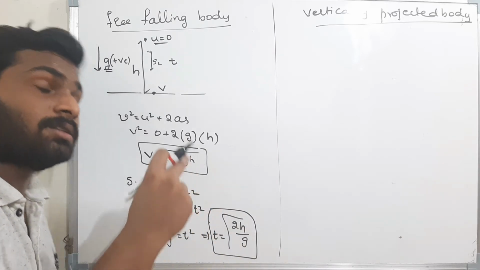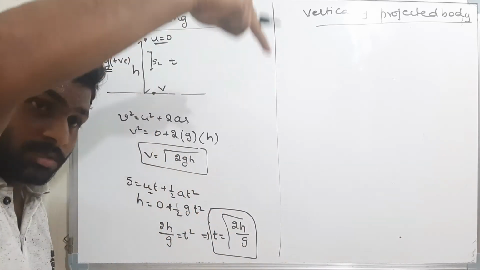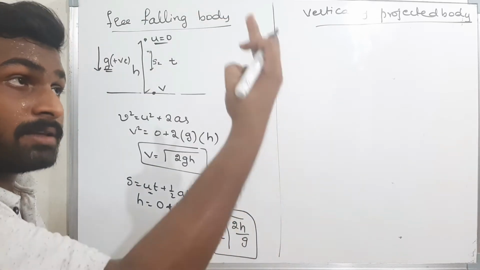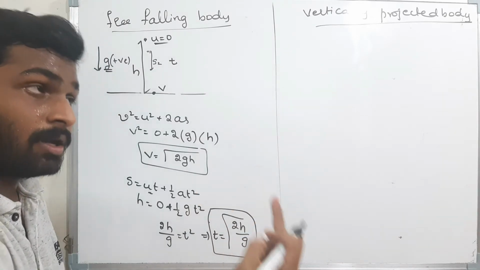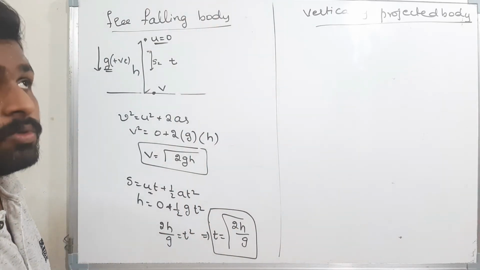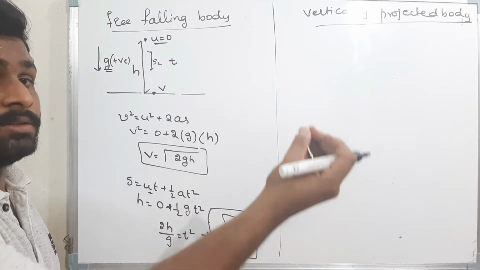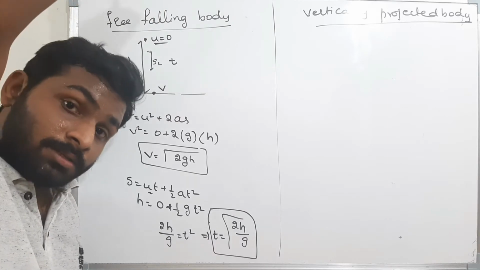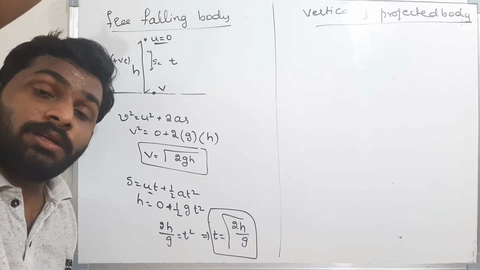Now in which direction will the acceleration lie? The acceleration is downwards. When the body is moving upwards, the acceleration direction is downward. If downward acceleration is positive, the upward acceleration must be negative. That means as the body is moving up, the velocity gradually decreases, and finally at some certain height, the velocity becomes 0. That is the maximum height attained by the body.